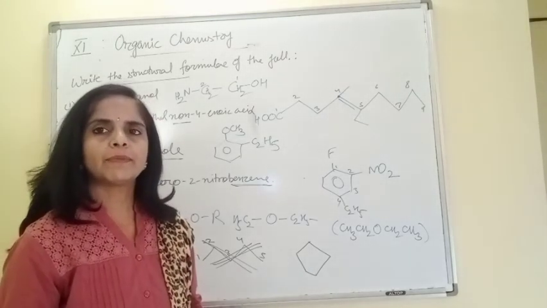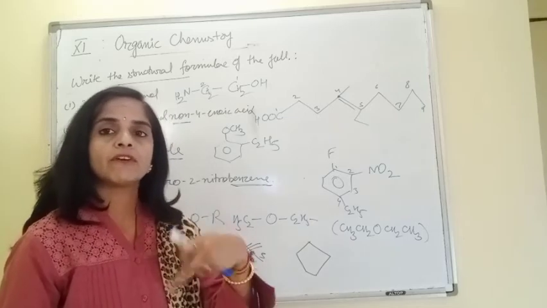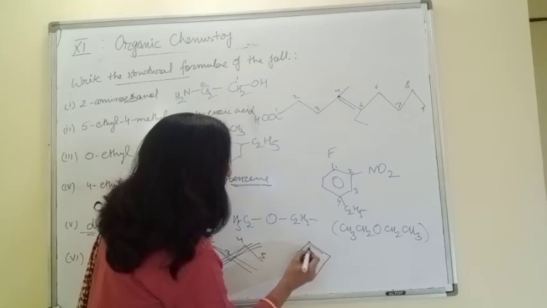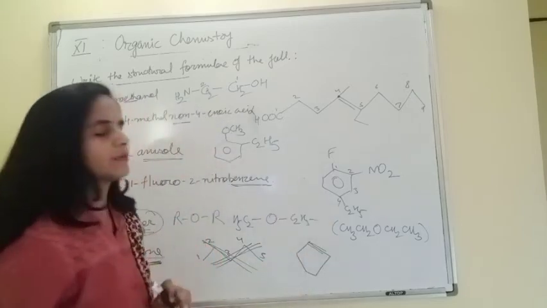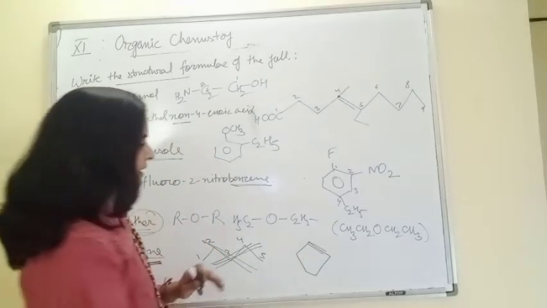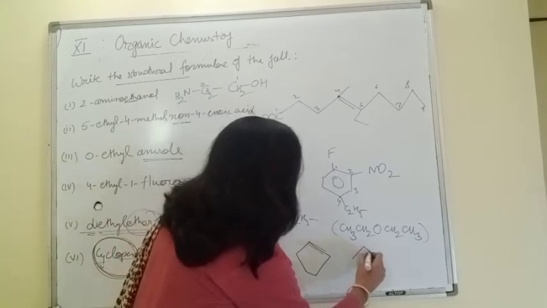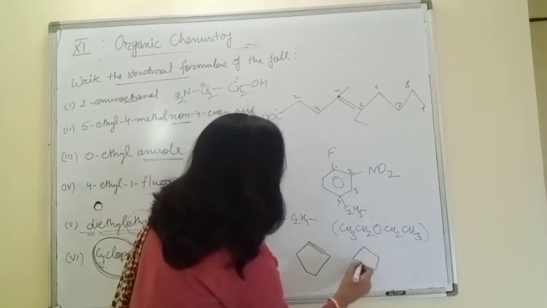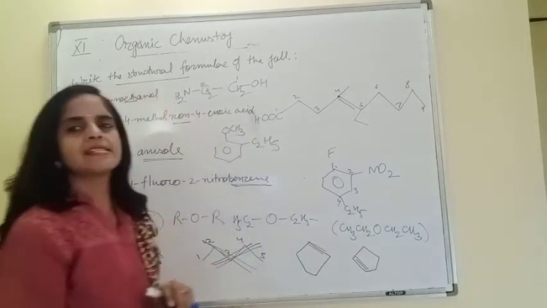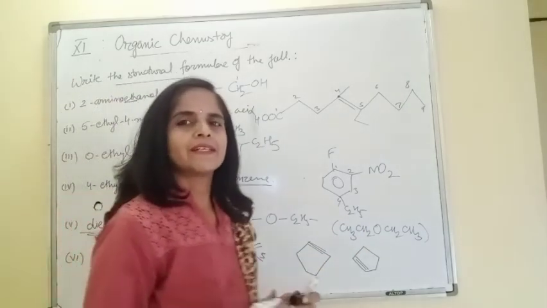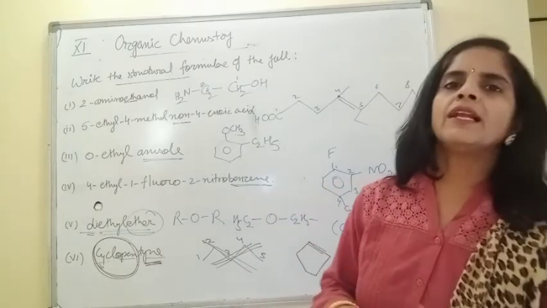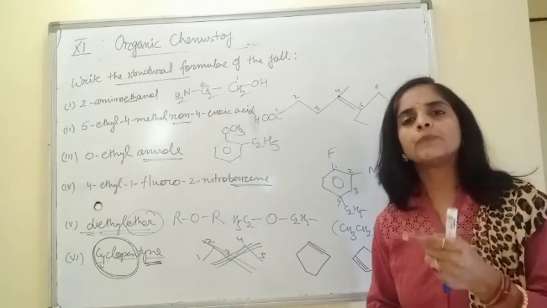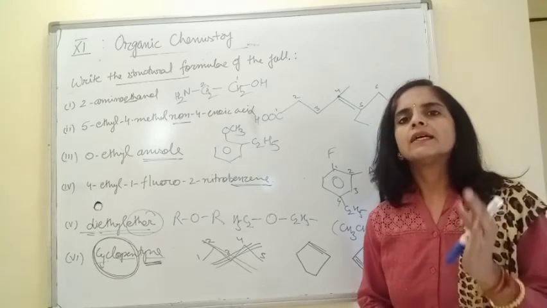Anywhere you can give the triple bond because all the positions of cyclic compounds are the same. So you give the triple bond at any position. This is cyclopentyne, or you may make it more neatly like this. Clear? This is cyclopentyne.